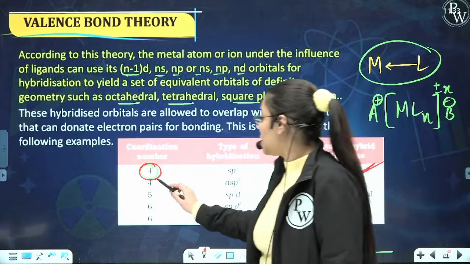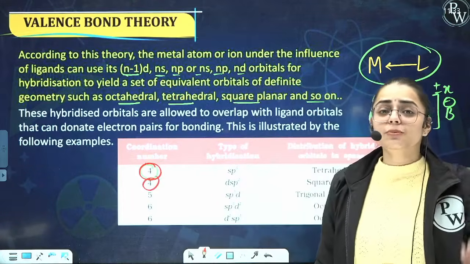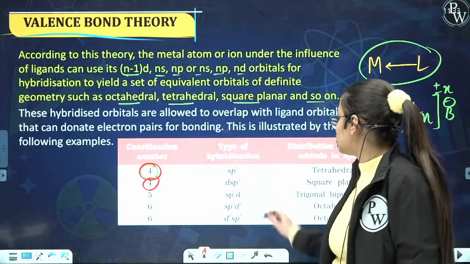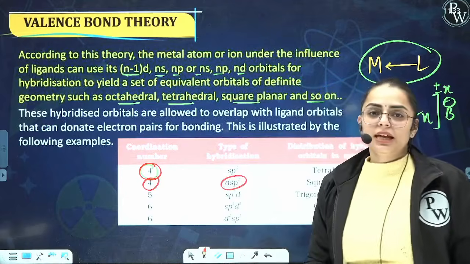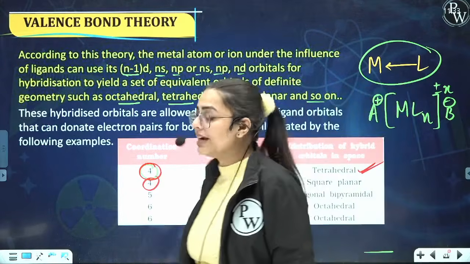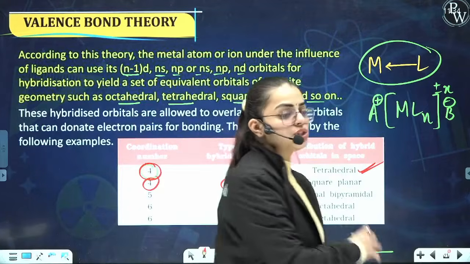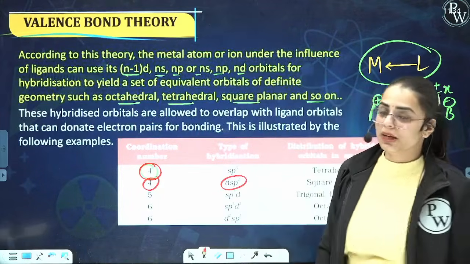Now, when the coordination number is again 4, one kind of geometry is again seen, that is square planar. But for that case, the hybridization will be dsp2. In the upcoming slide, I will let you know where you shall see the square planar geometry and where you shall see the tetrahedral geometry. Are you getting my point?